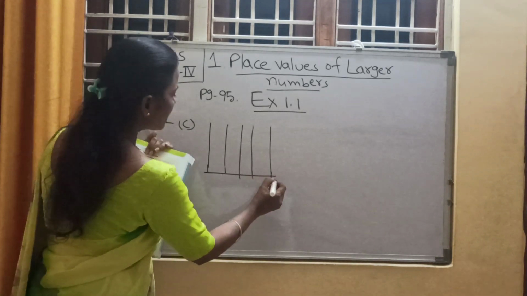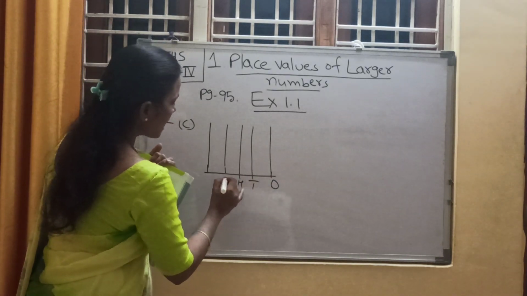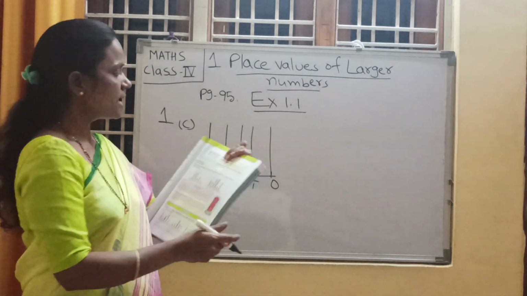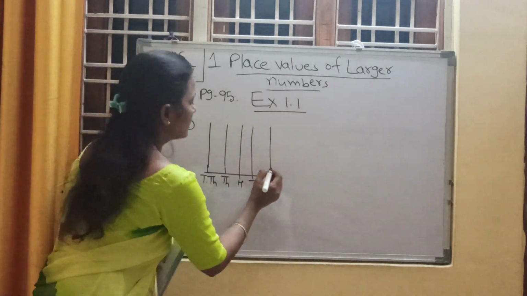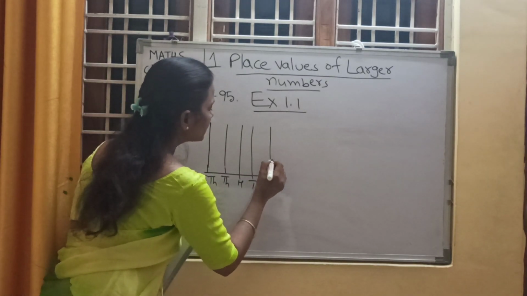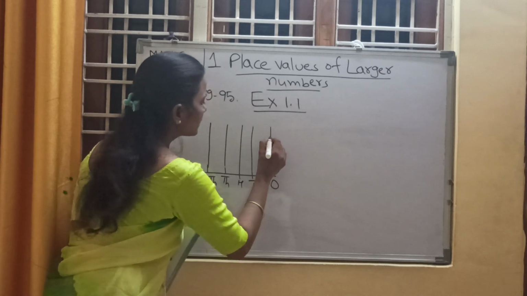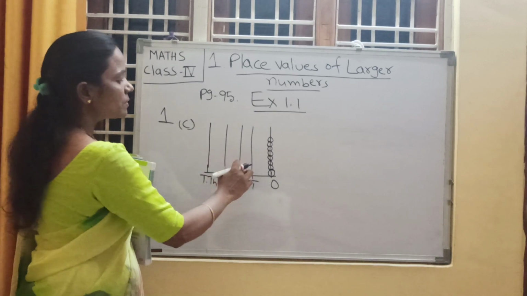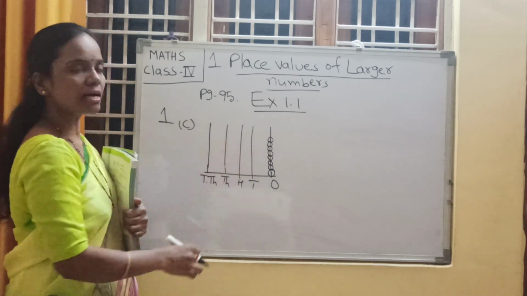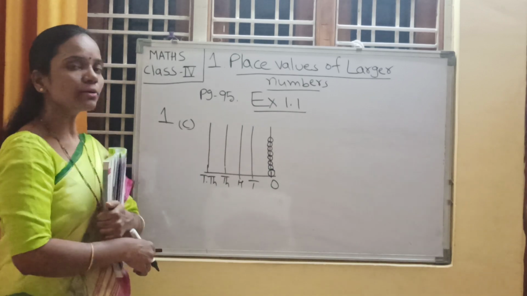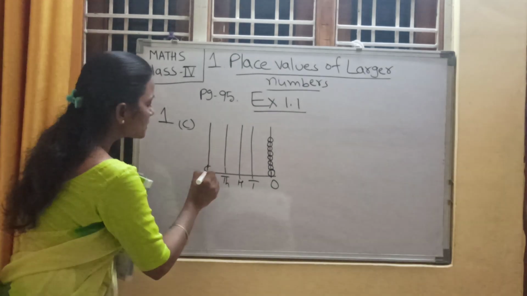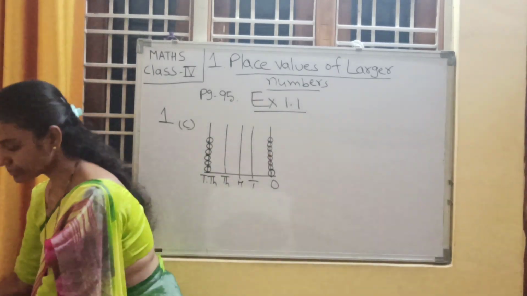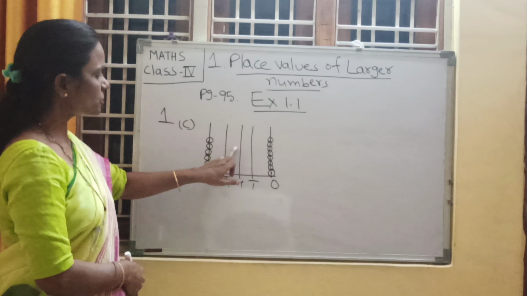Now write down the places: ones place, tens place, hundreds place, thousands place, 10,000s place. In ones place, how many beads are there? 8 beads: 1, 2, 3, 4, 5, 6, 7, 8. In tens place, hundreds place and thousands place, there are no beads. And in 10,000s place, how many beads are there? 6 beads: 1, 2, 3, 4, 5, 6 beads are given. So this is the tool abacus.